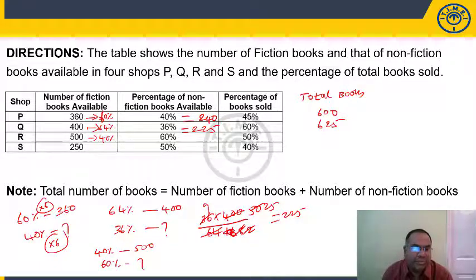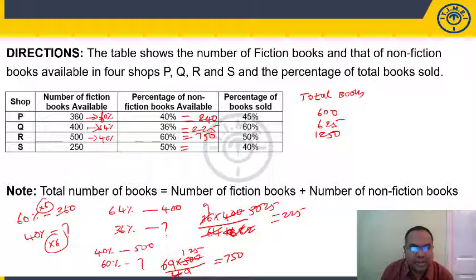You either cross multiply 60 into 500 by 40, right? 4 goes 125 times, 125 into 6, 750. Or we can say divide into two equal parts, 20%, 20%, 250. 20%, 250 means 60% means 3, 250, 750. 750 plus 500, this is 1250 total books.